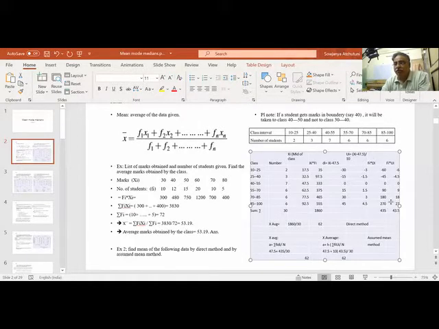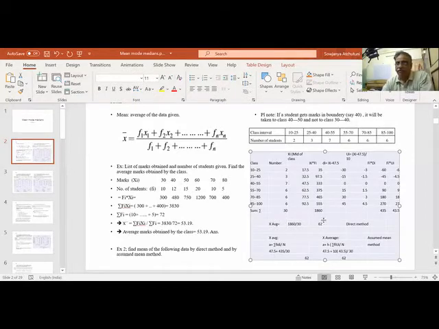Normally we don't do this. We directly do FiUi. We don't do Di. We just directly put x minus A divided by 10 here. So directly we'll come to this 10 and we'll do this. So in that case, by 10 will become multiplication of this: 10 into 43.5 plus 47. A is 47.5. So we get again 62.